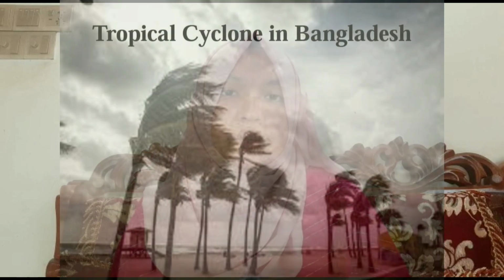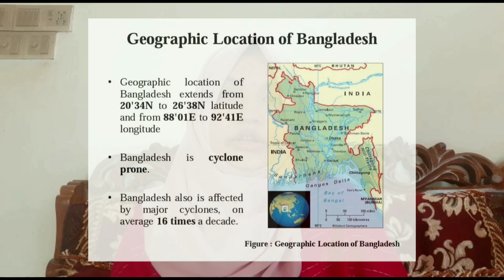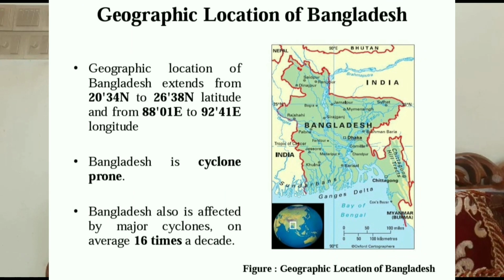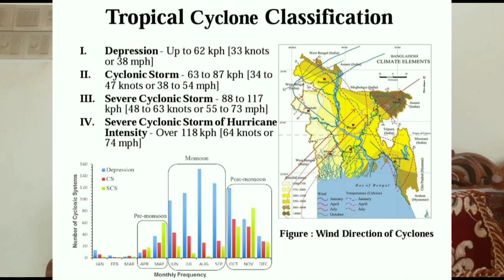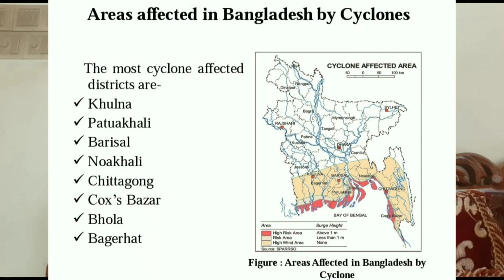Today my presentation topic is tropical cyclones in Bangladesh. Due to its unique geographic location, Bangladesh suffers from many devastating tropical cyclones every year. Tropical cyclones strike Bangladesh in two seasons: pre-monsoon April and May, post-monsoon October and November. According to wind speed, Bangladesh faces four types of tropical cyclones. The most affected districts are coastal areas.